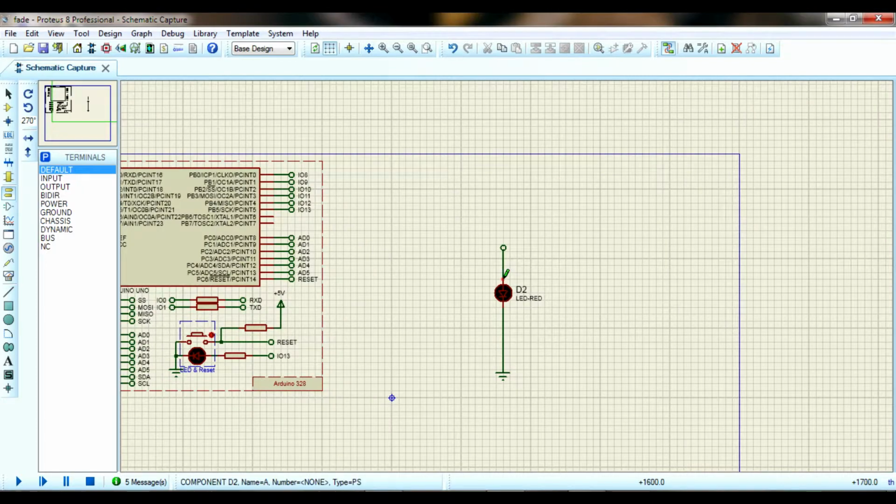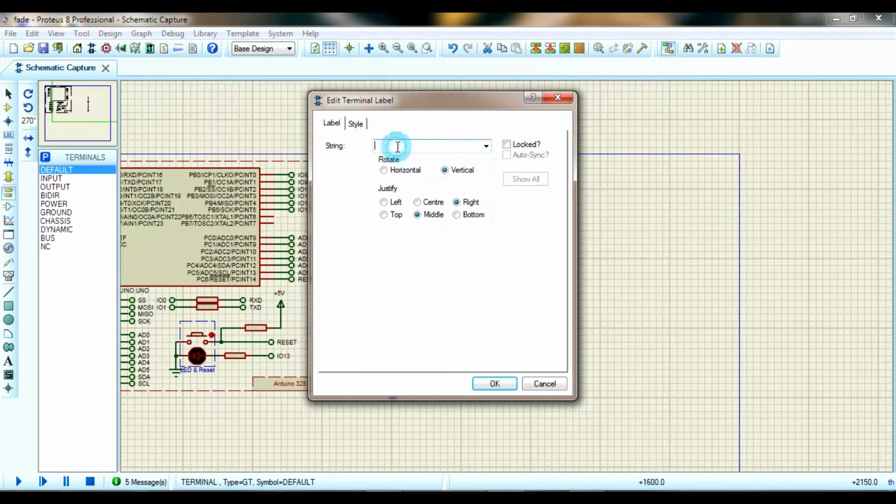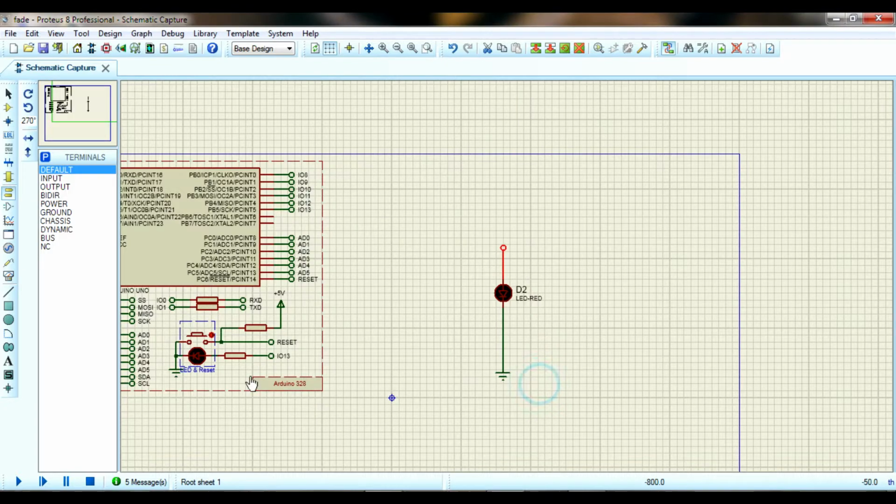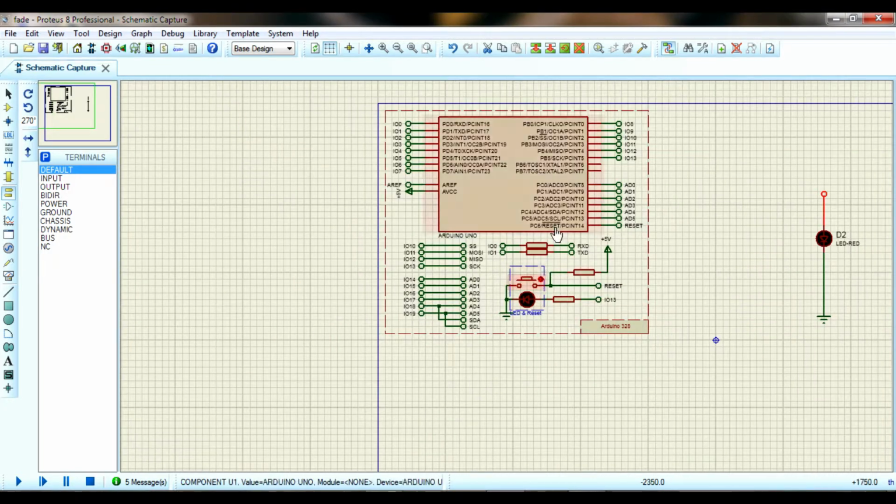I'm going to label it. In Arduino Uno there are some PWM enabled pins. Totally 6 pins are there. In that there are number 3 and number 5 and number 6 also, and then 9 and 10. Totally 6 pins, 11 also there.